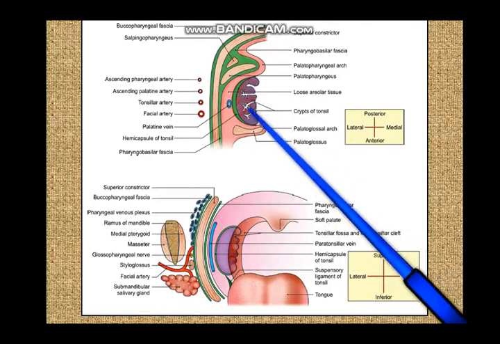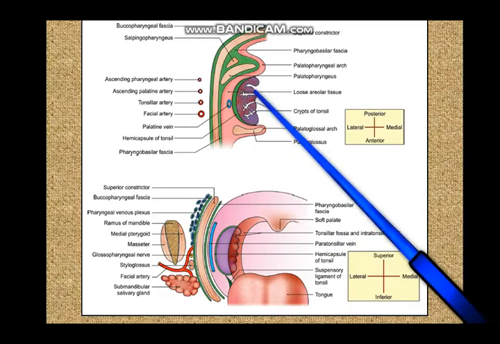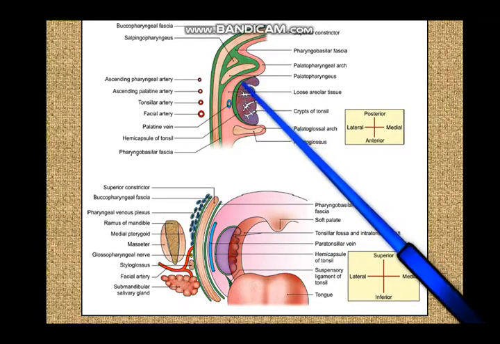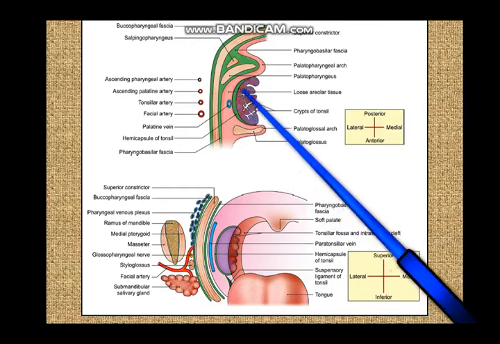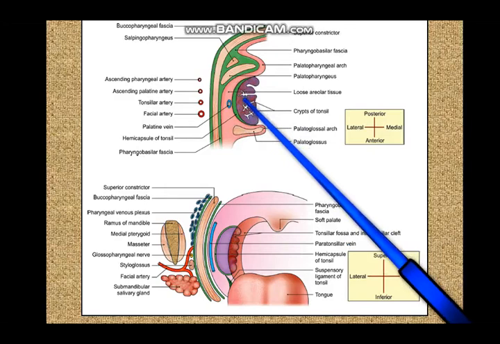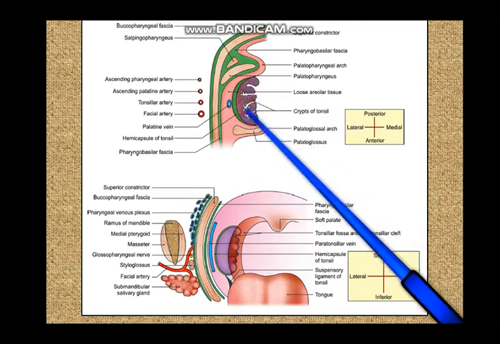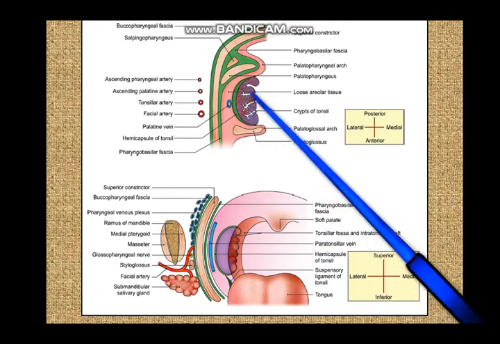These crypts of the tonsil you can see over here, and the largest of these is called the intratonsillar cleft. This intratonsillar cleft is a remnant of the second pharyngeal pouch. In fact, the tonsil has developed from the second pharyngeal pouch, and the main structural framework of the tonsil is therefore endodermal, but it is populated with lymphocytes coming in from the bone marrow and secondarily populating the tonsil, in an attempt to sample the ingested antigens over here and guard the digestive tract.